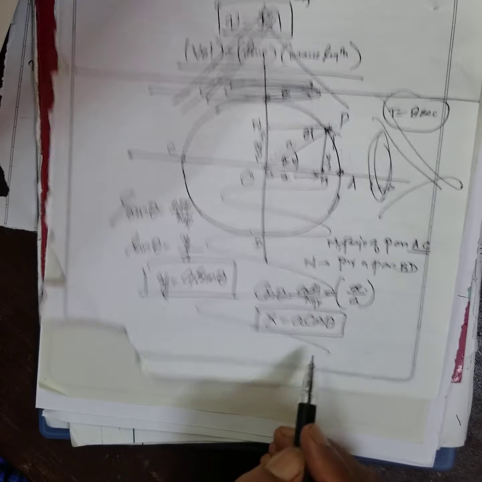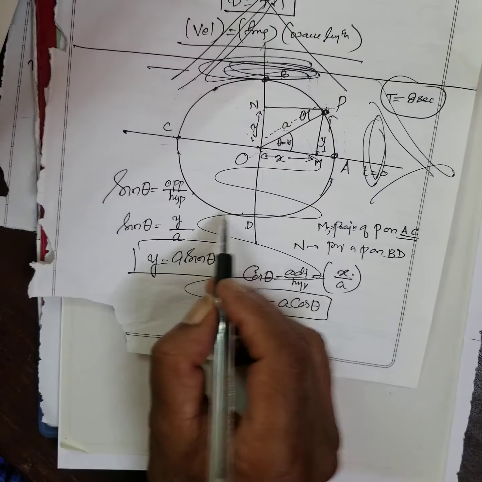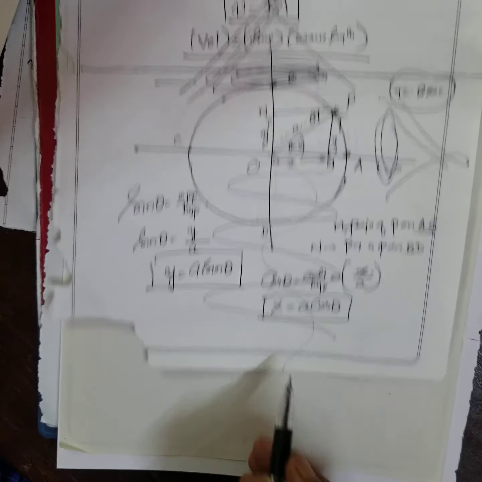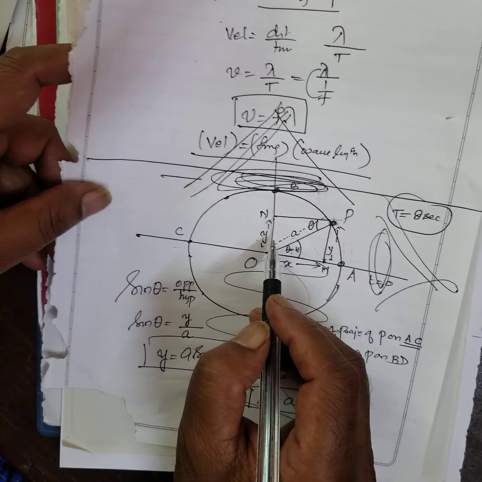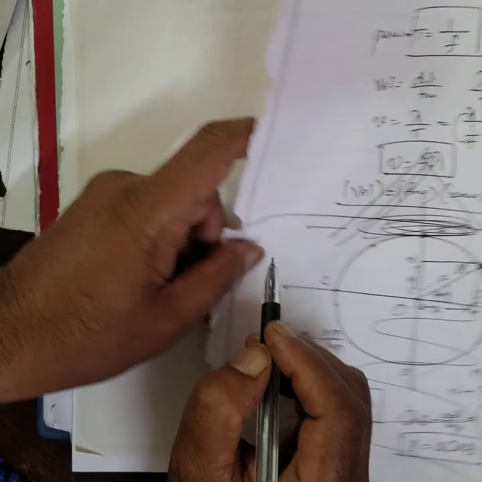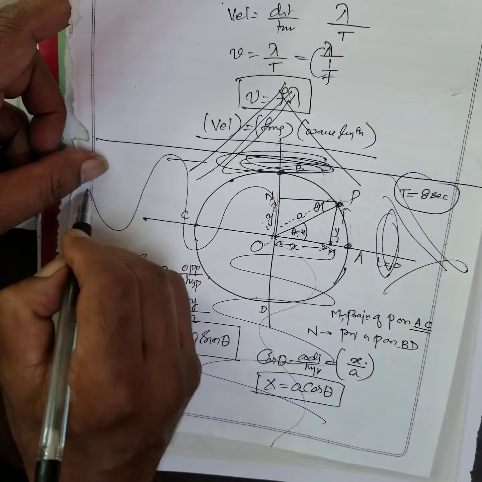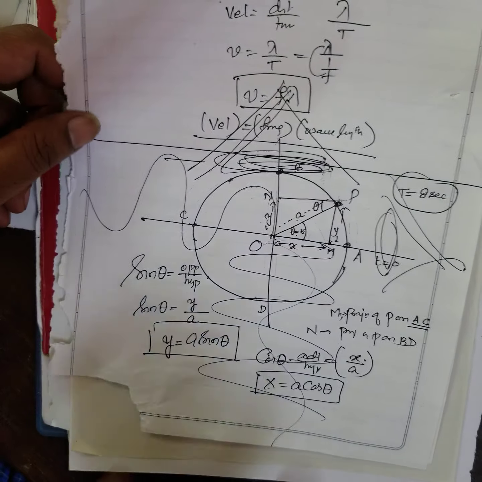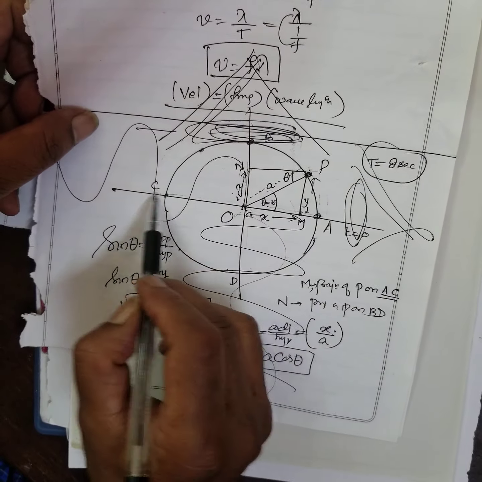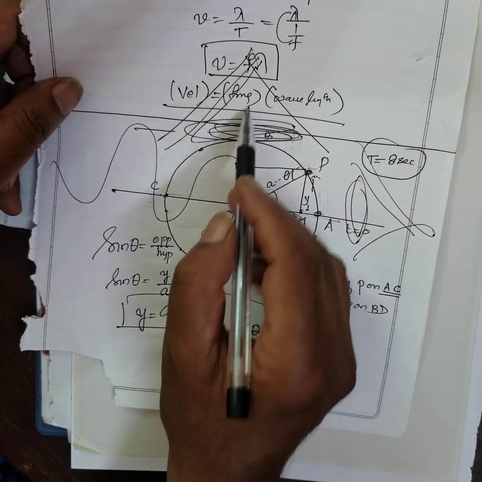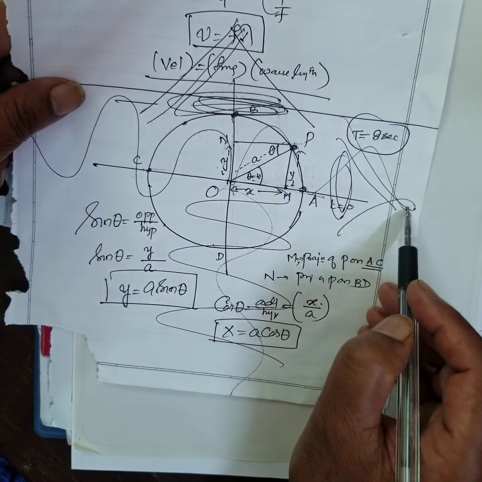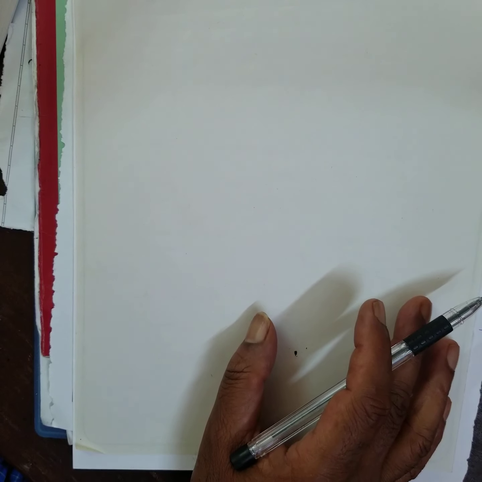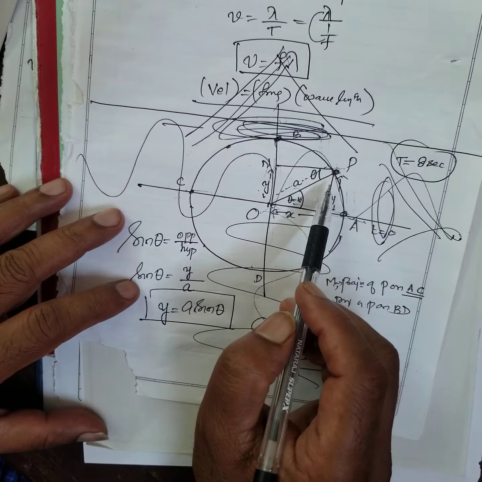Slowly I move like this. When you move fast, what will happen? In the same way, it is moving up and down. I'll push that side, what will happen? I'll get a wave. Therefore, here is to and fro motion, and this is also to and fro motion. When I keep on doing it, pulling the paper, you will get a wave in this direction. Therefore, here you can say let a particle P move around the circle